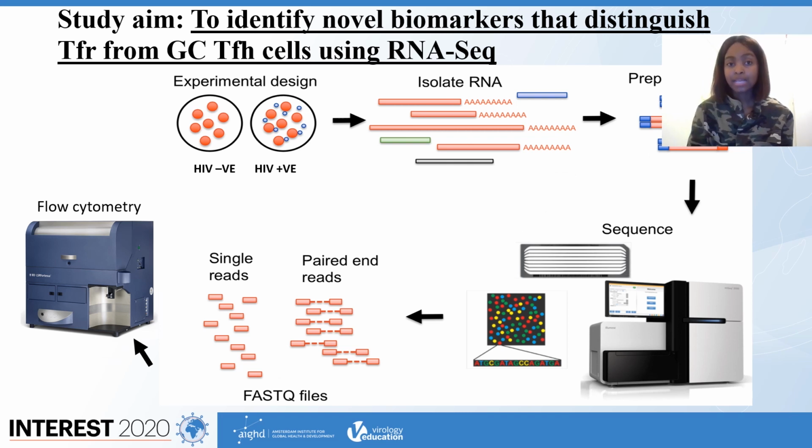So this study aimed to identify novel biomarkers that would help us to better distinguish TFRs from TFH using RNA-seq. So we used samples from HIV negative and HIV positive, and then we followed the basic RNA-seq procedure. We then used flow cytometry to validate some of the highly differentially expressed genes between the two subsets.